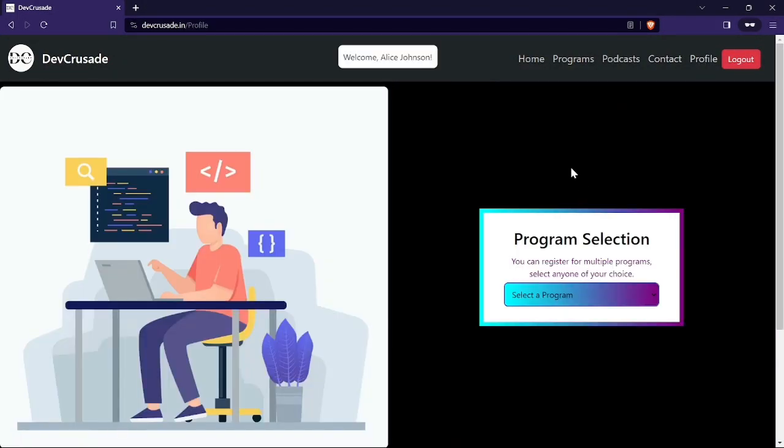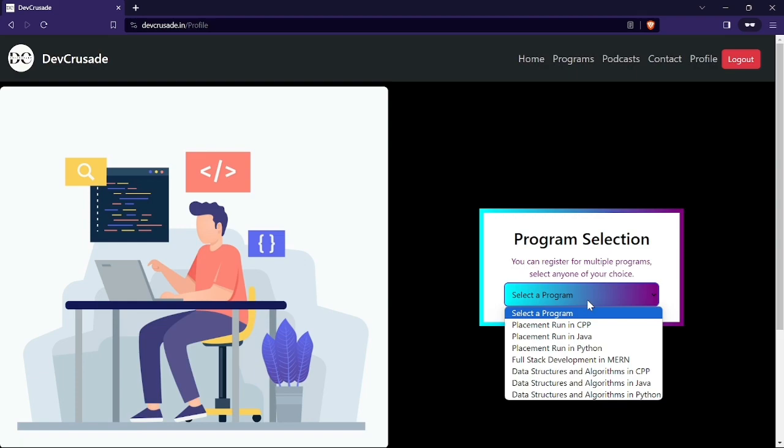In this profile, we have the program selection page. You can register for multiple programs, and select any one of your choice. If you click on the select a program option, it is going to list all the different programs which we are providing. You can register for multiple programs from your single mail ID, and here we are listing each one of them. You can just click on whatever program you have registered for, whatever program you have received your password for.